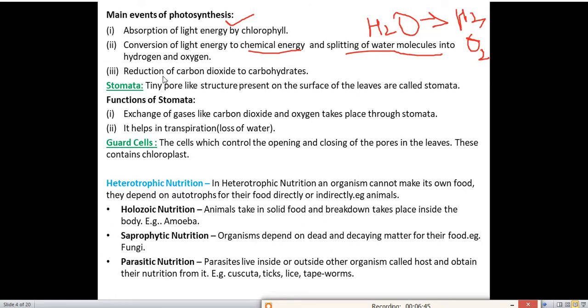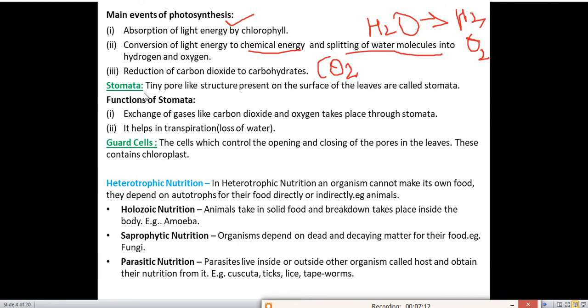And the third step is reduction of carbon dioxide to carbohydrates. It means carbon dioxide will be reduced into carbohydrates, that is, into glucose. So these are the 3 events of photosynthesis. First one is absorption of light energy by chlorophyll. Second one is conversion of light energy to chemical energy and splitting of water molecules into hydrogen and oxygen. And the third step is reduction of carbon dioxide to carbohydrate. This is a very important topic from your exam point of view.